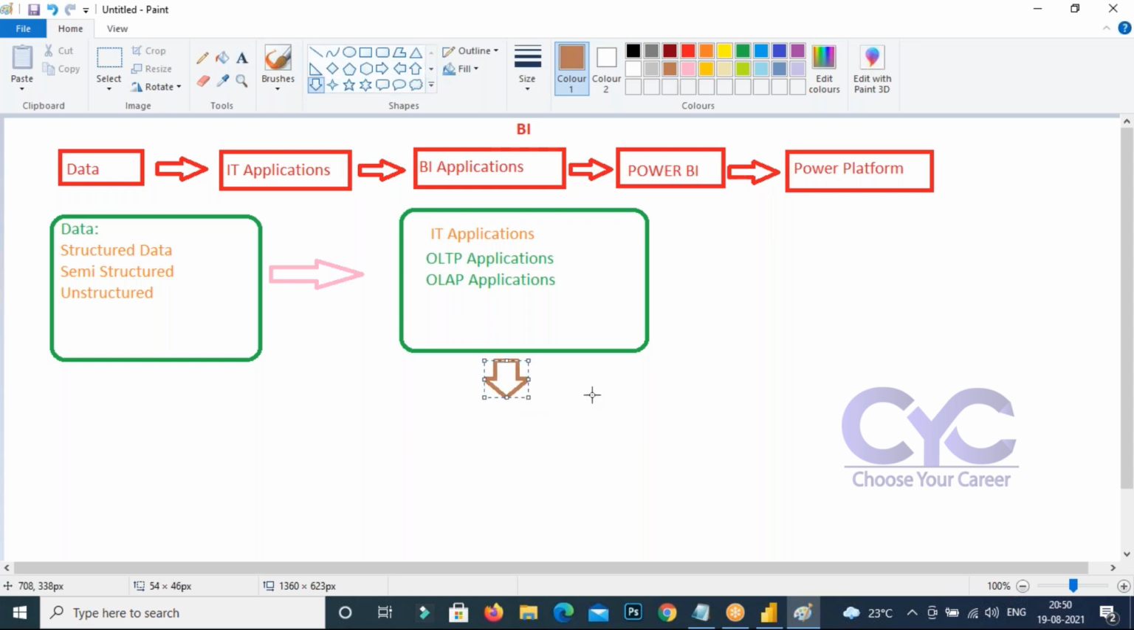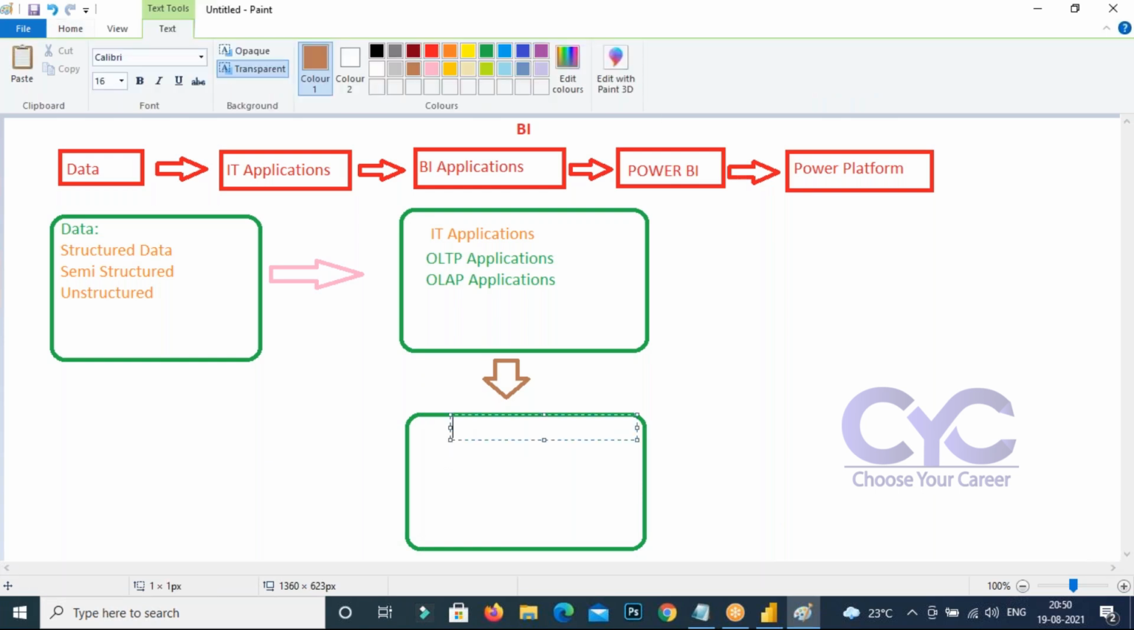This data can be handled by business intelligence applications. Can you find it here? Business intelligence applications are going to handle this data. Or simply you can say BI. Business intelligence applications are going to handle this. Okay, you can type it.